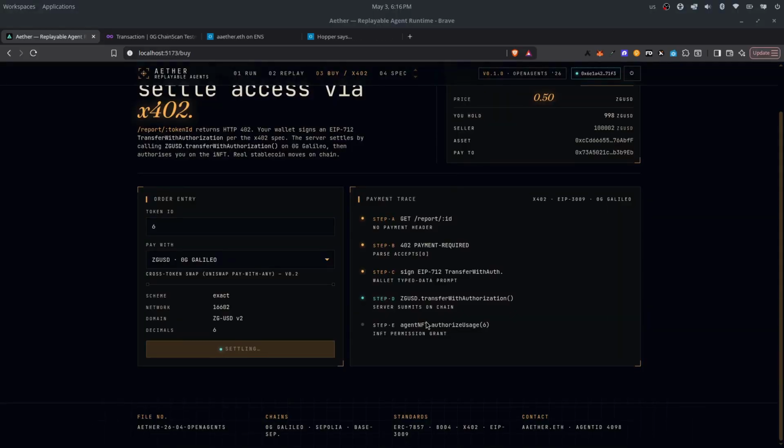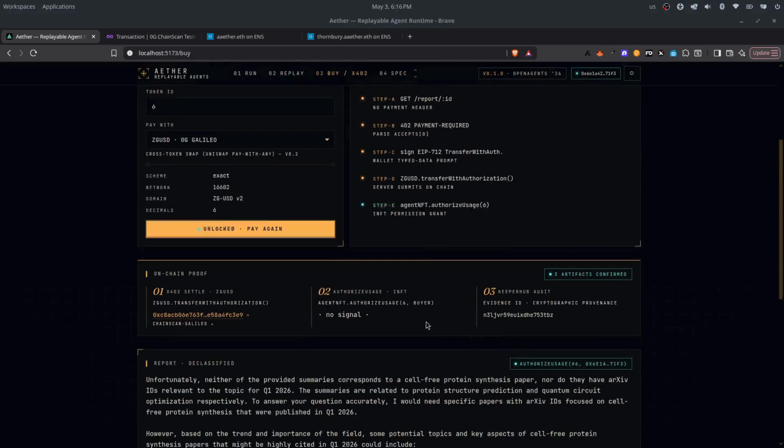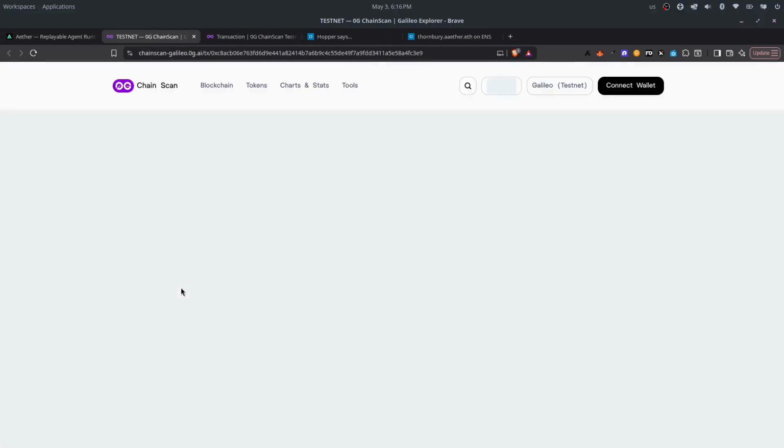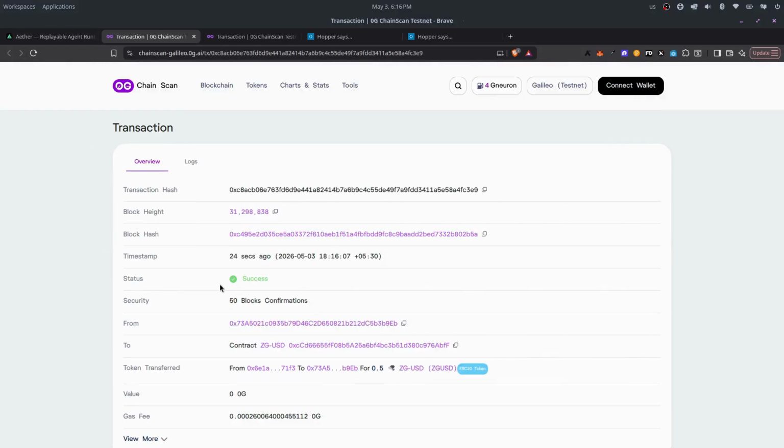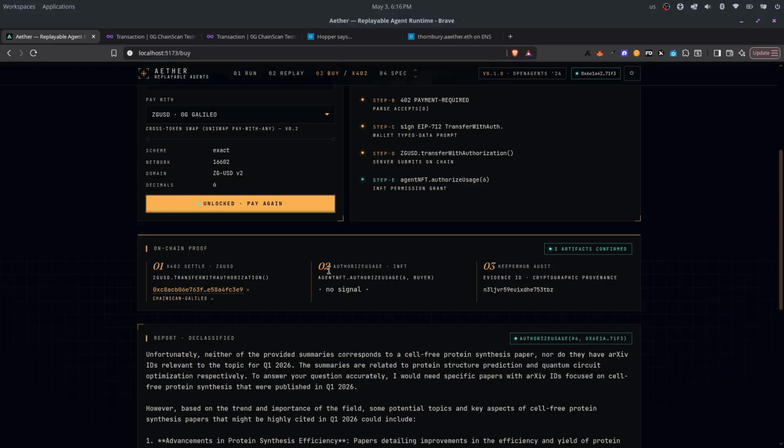Real transferWithAuthorization: ZGUSD on 0G Galileo. Real money, real on-chain effect. The KeeperHub audit ID is the buyer's receipt of the whole flow. Here it is. We can click here and check the transaction on ChainScan. Here it is, 24 seconds ago. And here is the KeeperHub audit evidence ID. As I told you, this audit ID is the buyer's receipt for the whole flow.